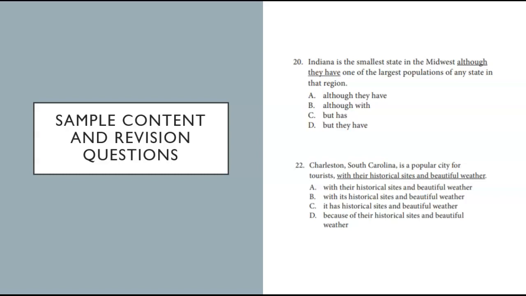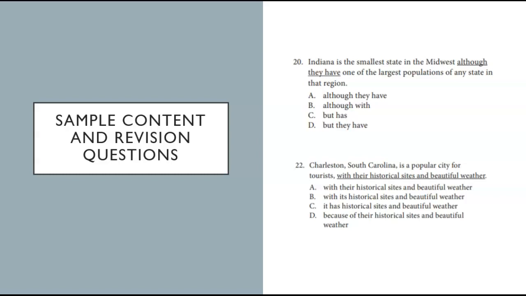Charleston, South Carolina is a popular city for tourists. It has historic sites and beautiful weather. Well, that's a complete sentence, and since we only have a comma connecting the first clause with the second, we know we can't have a complete sentence, so that knocks C out.